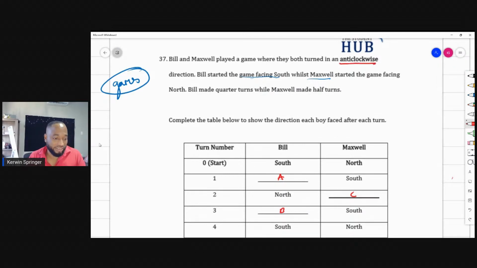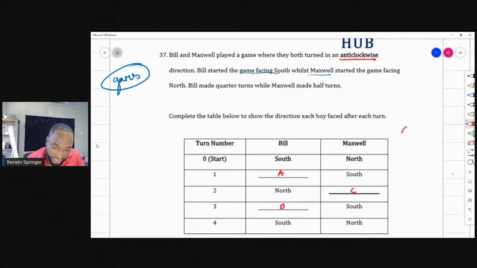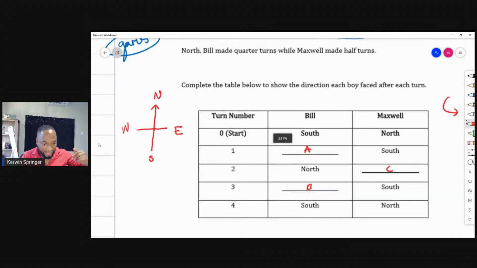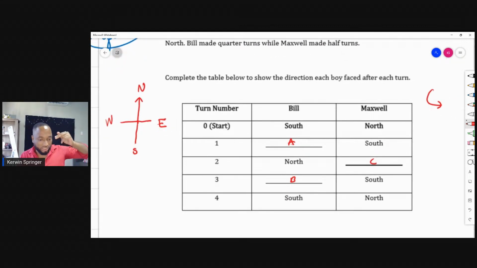Anti-clockwise. That's important. So they turn this way, anti-clockwise. North is up. West and east spell the word 'we', so you can know which direction is which. South is down. Bill started facing down, and he's going anti-clockwise in quarter turns.